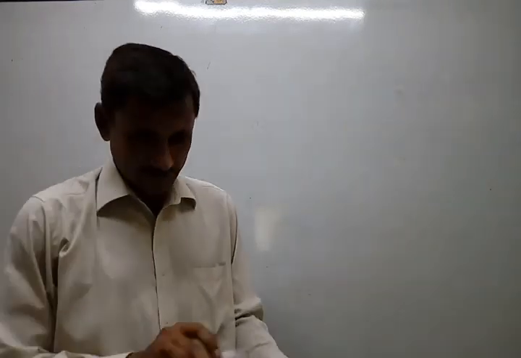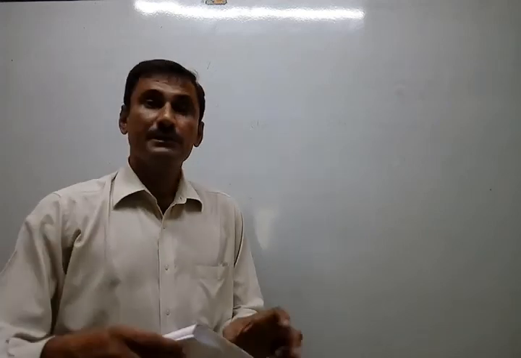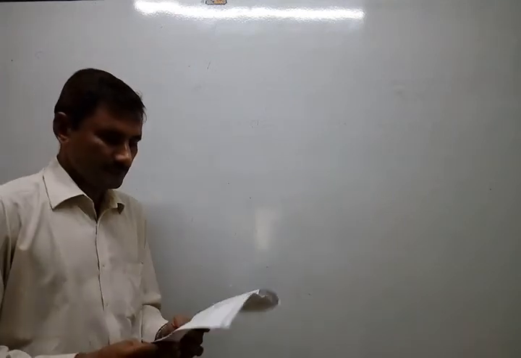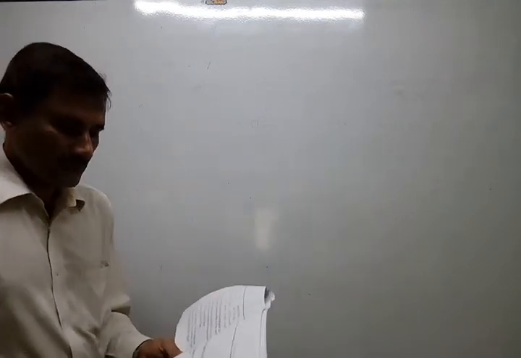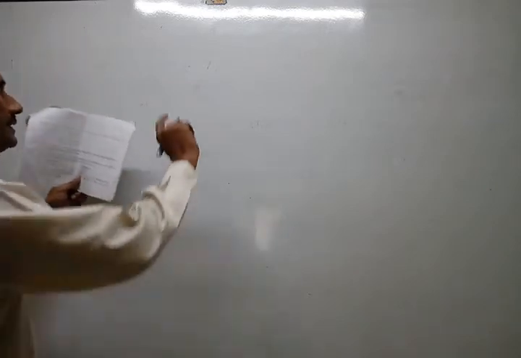Okay, now the next sum is number 6. Given the linear equation 2x plus 3y minus 8 equal to 0, write another linear equation in two variables such that the geometrical representation of the pair so formed is intersecting lines, parallel lines, coincident lines.